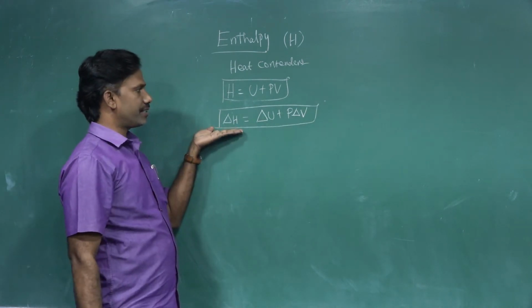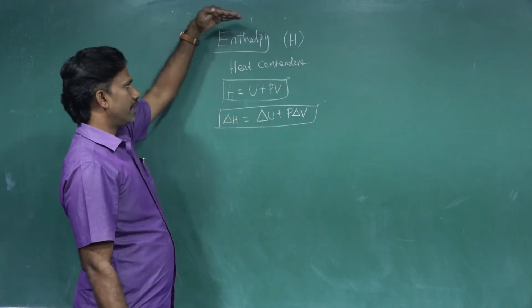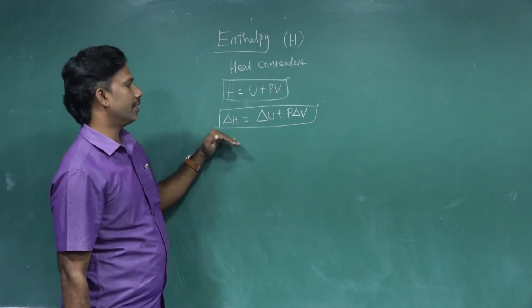H is the enthalpy, del H is the enthalpy change.